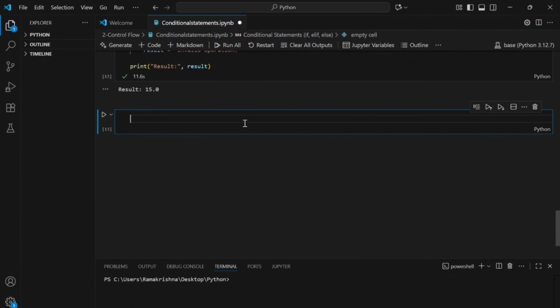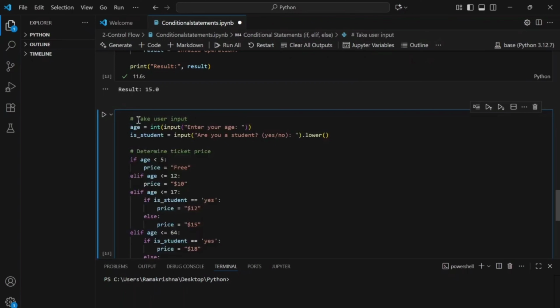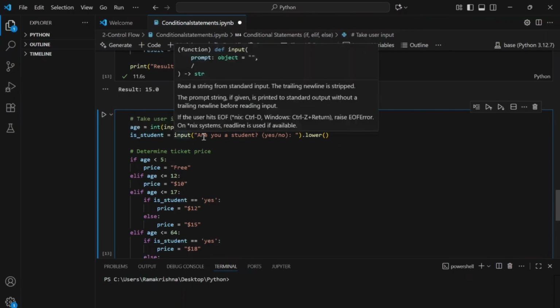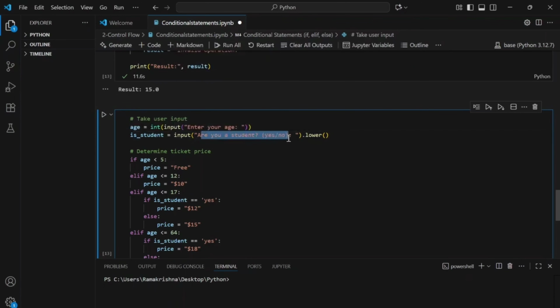One more example that I want to give you is to determine the ticket price based on age and whether the person is a student. So, ticket pricing based on age and student status. I'll be giving you the code here so that you would be able to practice this on your own. You need to take the user input, declare a variable and take the age, and ask the user if he or she is a student or not.